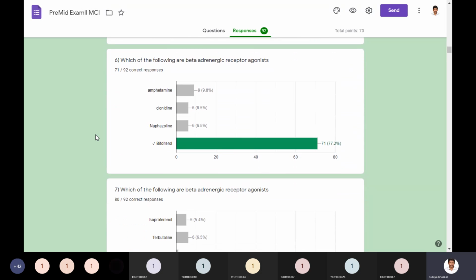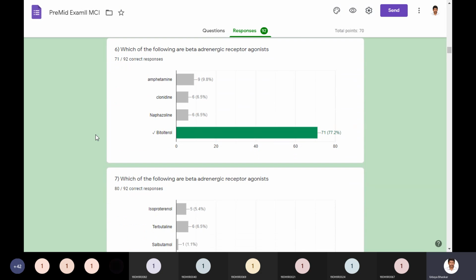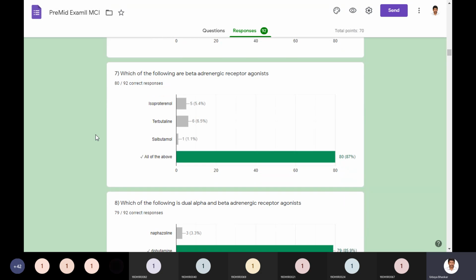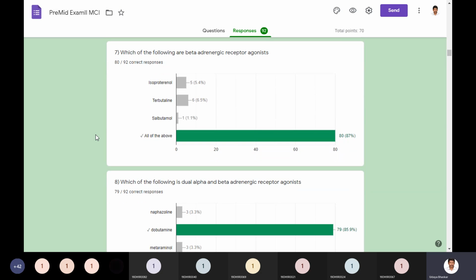And the same question and options changed with bitolterol. Bitolterol is a beta adrenergic receptor agonist. So once I have completed alpha receptor agonists, I just wanted to include beta receptor agonists. So first question, I just wanted to include bitolterol. So bitolterol is a beta receptor agonist. Then the same question with other drugs included.